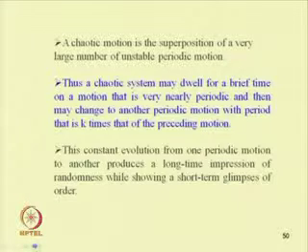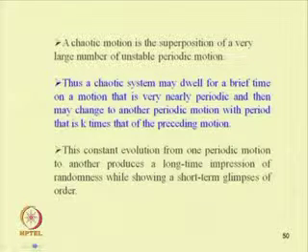A chaotic motion is the superposition of a very large number of unstable periodic motions. Thus, a chaotic system may dwell for a brief time on a motion that is very nearly periodic and then may change to another periodic motion with a period that is k times that of the preceding periodic motion.